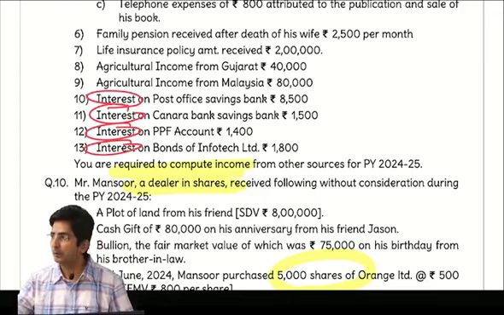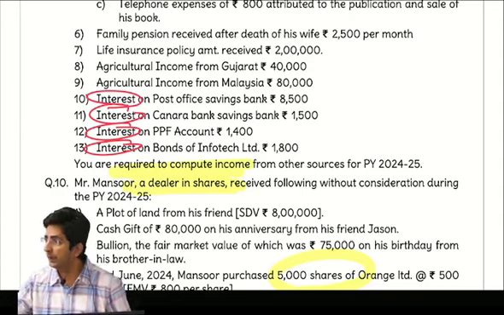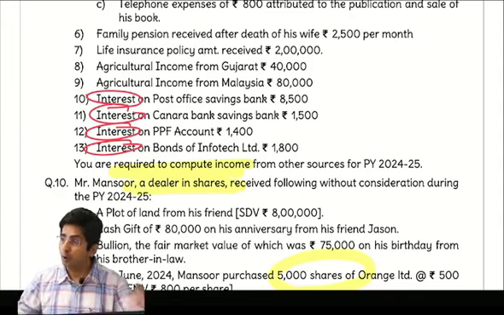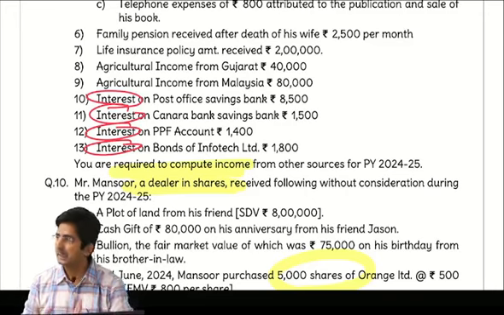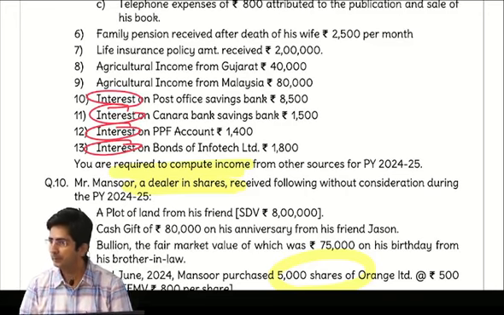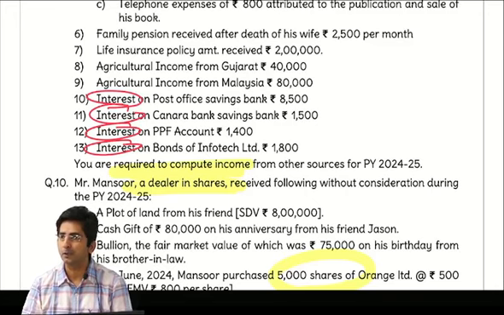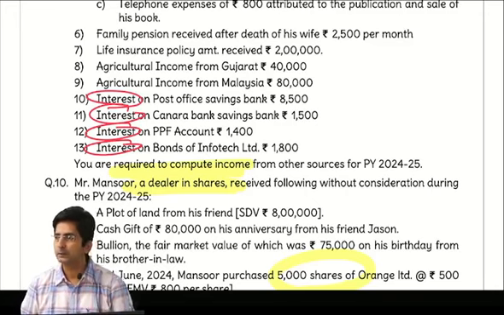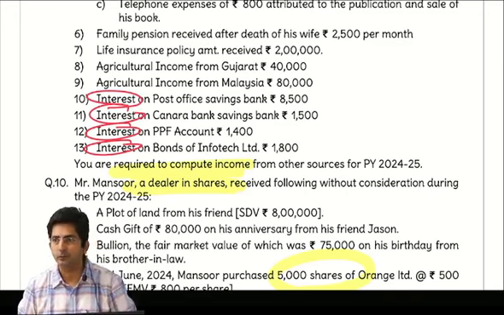Joint account means there are two account holders. POSBA, what was the limit? 3,500. But if it is a joint account, then 7,000 is the limit. Because joint account means there are two account holders, so obviously the limit will be double, 7,000.